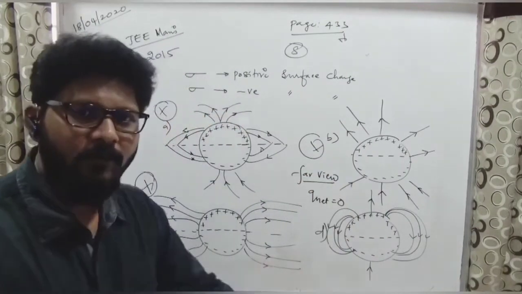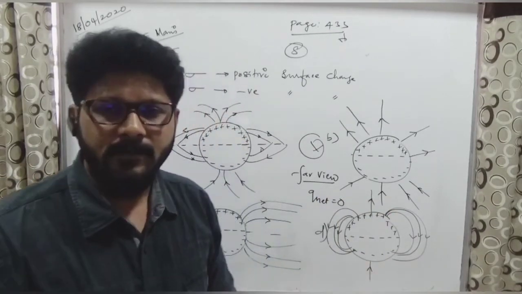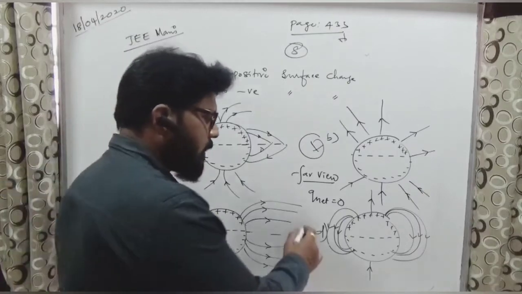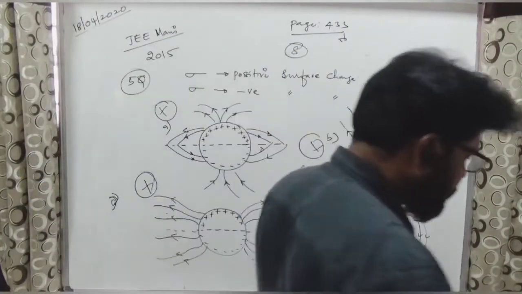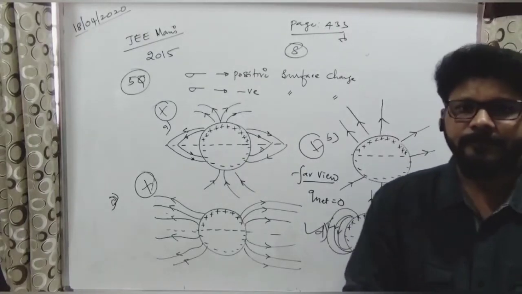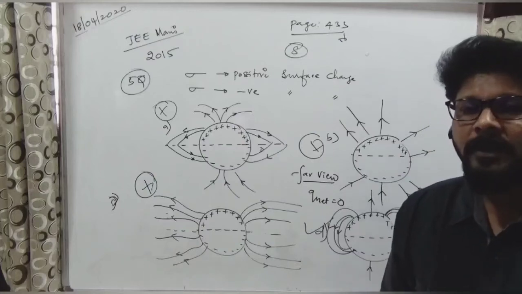okay, near view and far view. Should take it near view and far view. So net will be what? 0. Is it clear? This one, all of you? Is it done? Still, if you have any doubts, let me know at this particular junction. Done. If you have any doubts you have